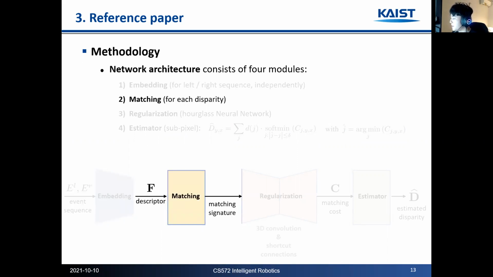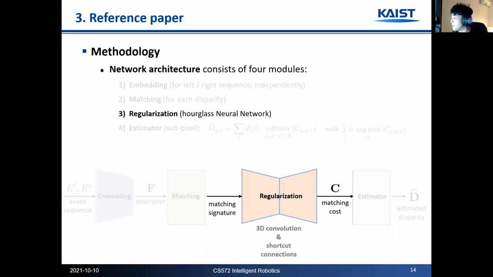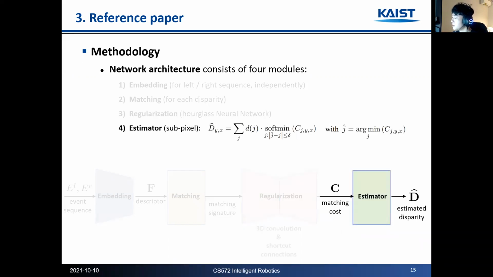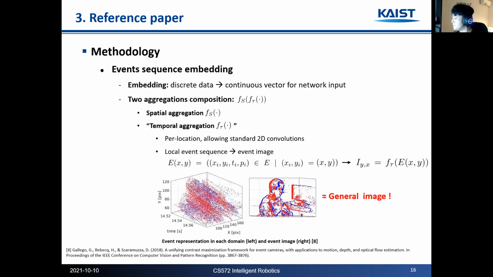The matching module then takes the left and shifted right descriptors, computing a matching signature. The regularization module is an algorithmic neural network with 3D convolutions and shortcut connections. Lastly, the estimator produces an estimated disparity for each pixel, like the above equation.